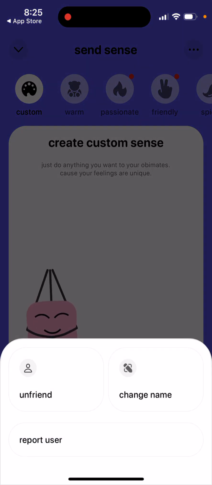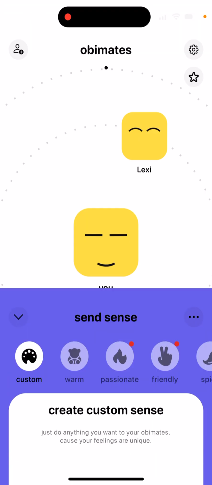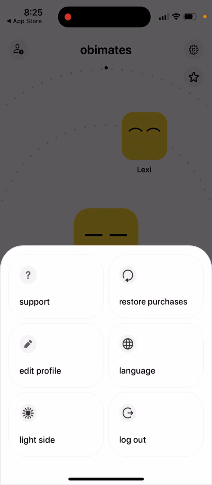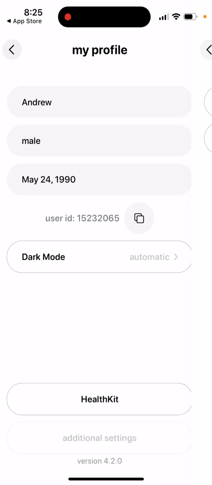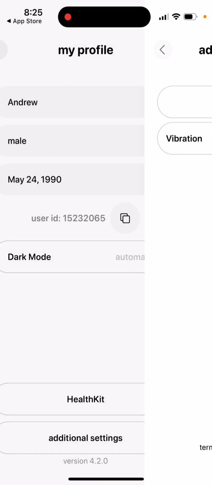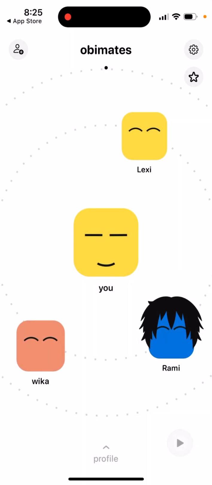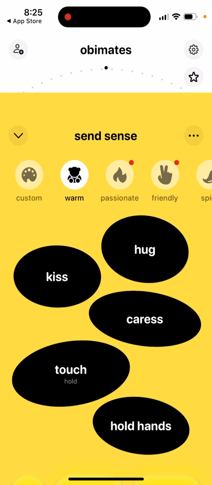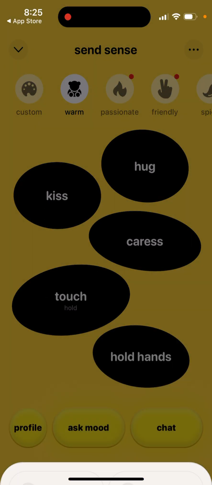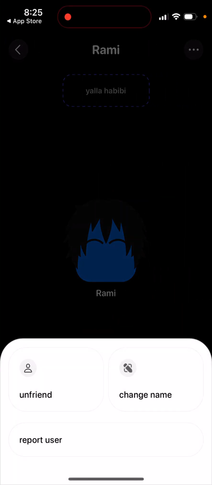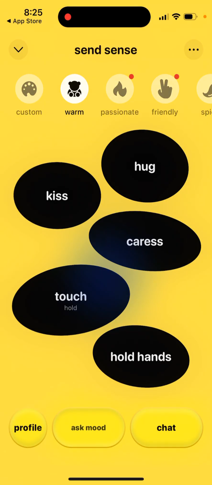And then if you don't like, you can unfriend, change the name, and do all of these things. Then you can edit your own profile. If you're not happy, you can delete the account. You can enable dark mode. If you don't want, you can just unfriend other people, change name, and also you can go to their profile, see their details. You can ask mood from that person, just to ask what their mood is.